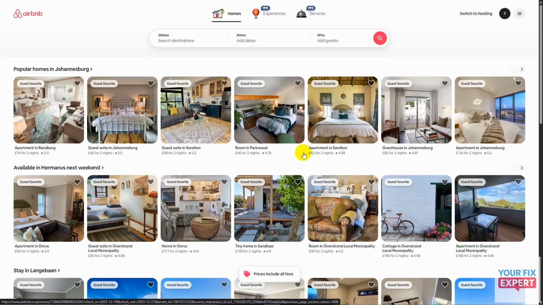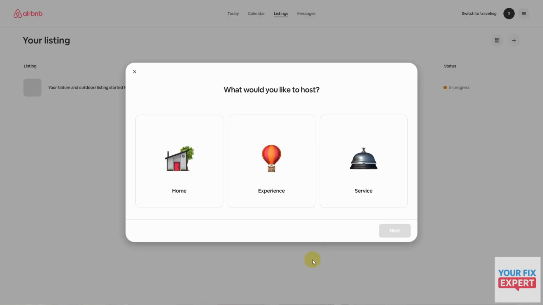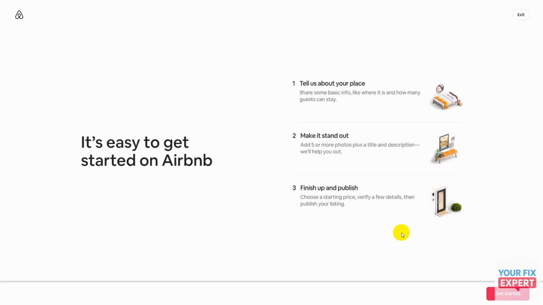Now what we can do is go to the top right and click on switch to hosting. And now you need to choose if it's your home, experience, or service. So we'll choose home. And since I don't have an actual listing, I'm not going to complete the process, but here is how it is set up.